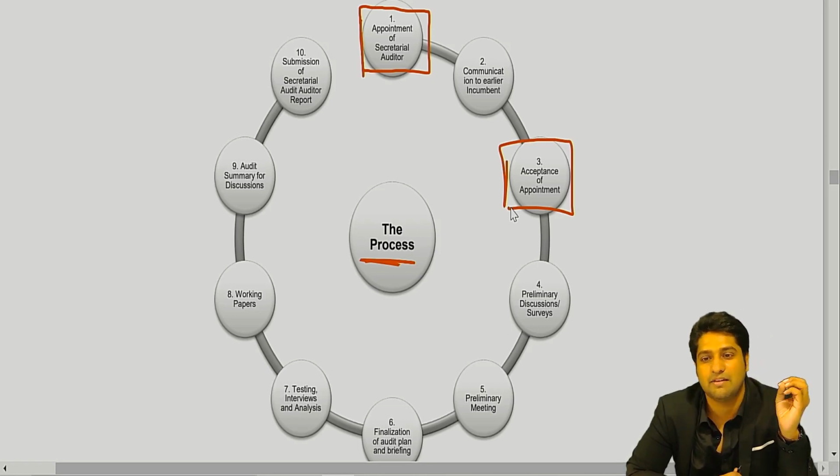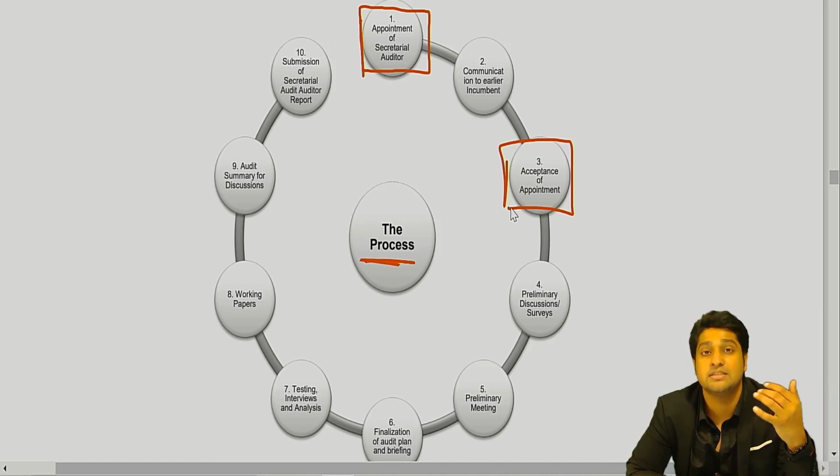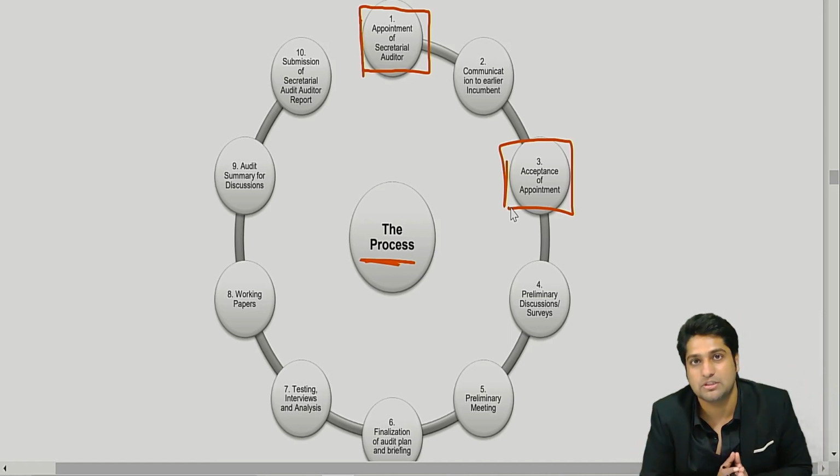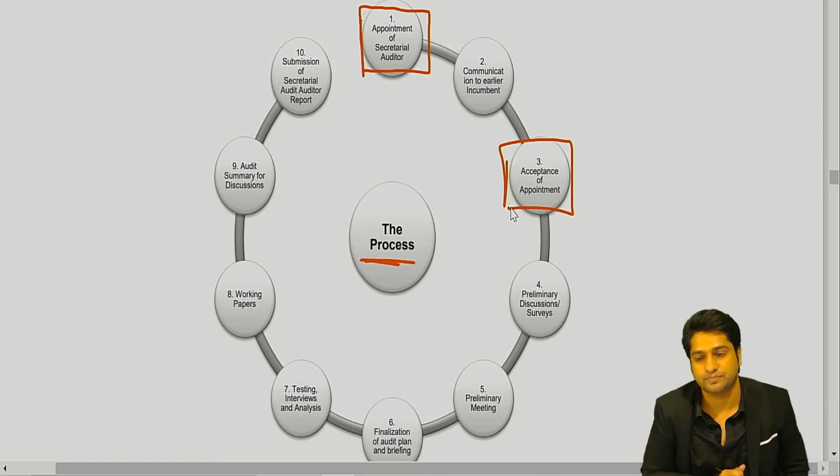He has to accept your offer. He will formally accept, stating that he is within the permissible limits, he is not disqualified, and he is able to devote the time, and he will accept our appointment.